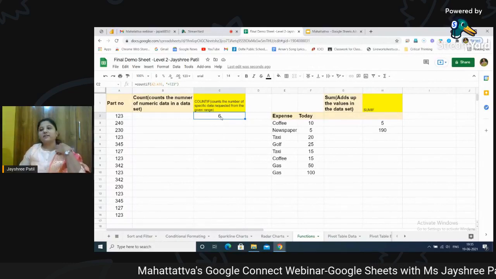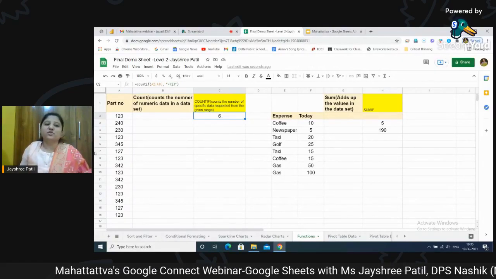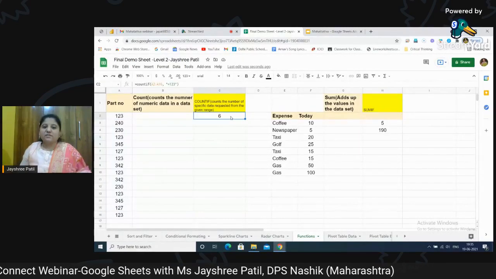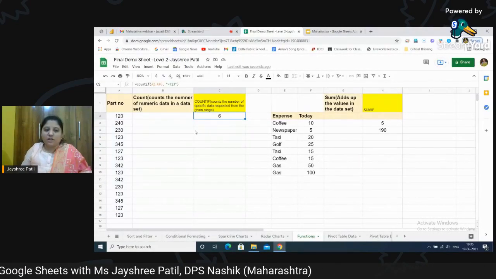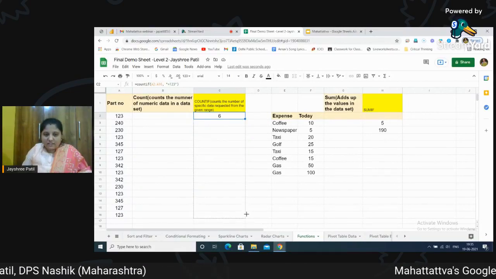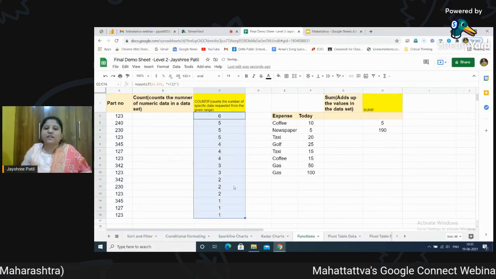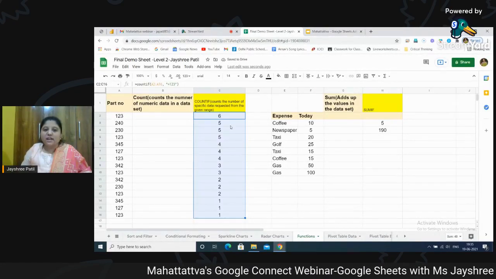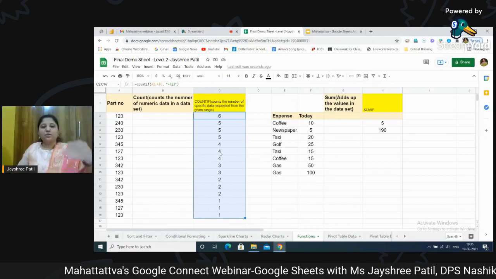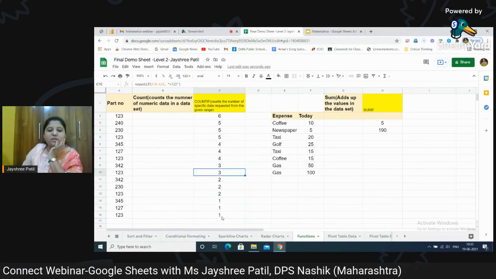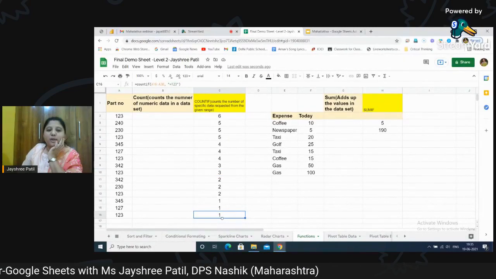So this way I can use the COUNTIF function to know the availability of different parts. As we all know, we don't need to do it for all the other parts. We can just scroll it down, and it is automatically filled for the entire data. As you can see, it automatically shows us when that particular part will go on reducing. You must be thinking, ma'am, here also it is 123, how come it is showing 1?